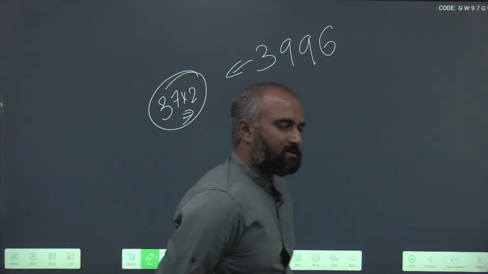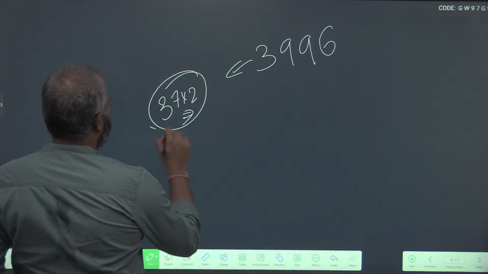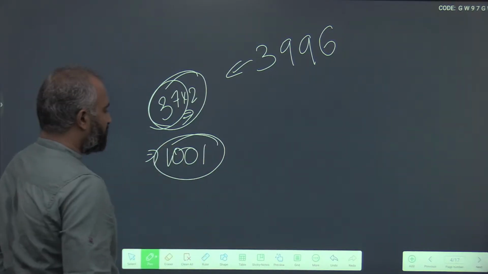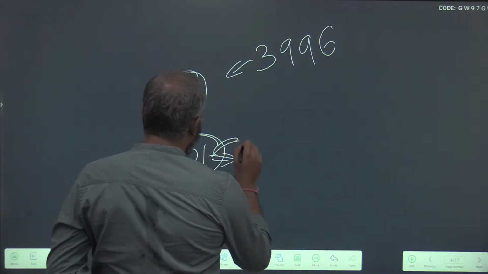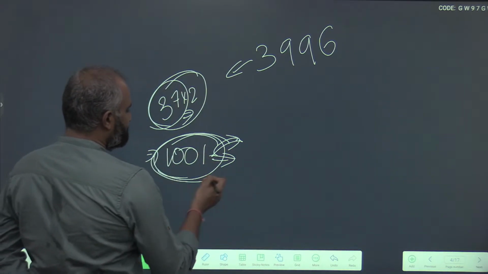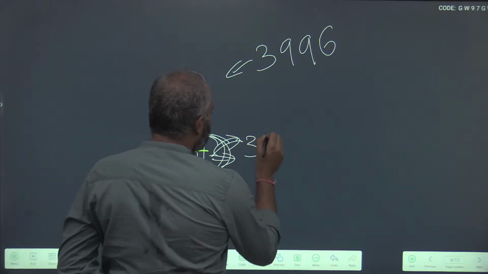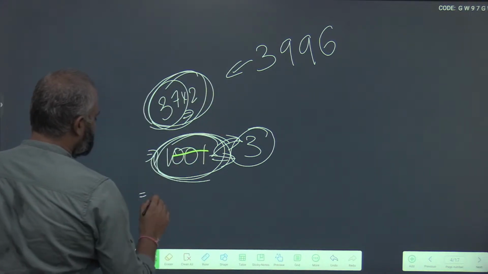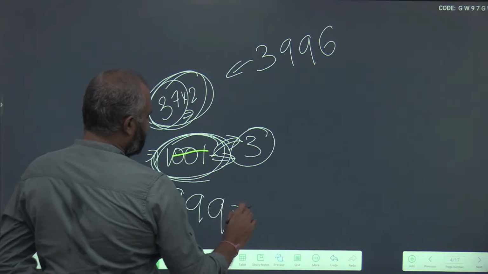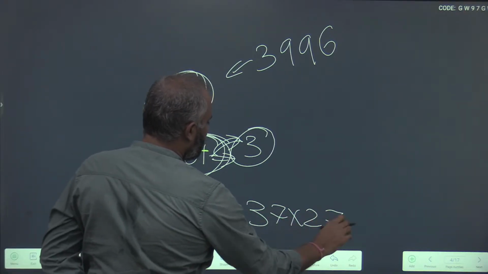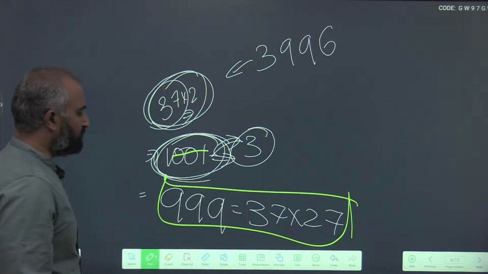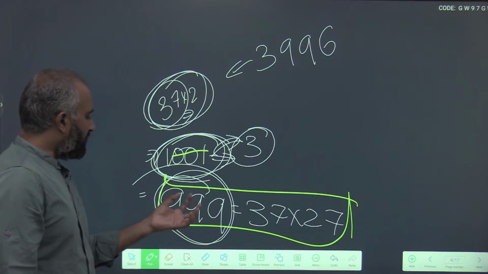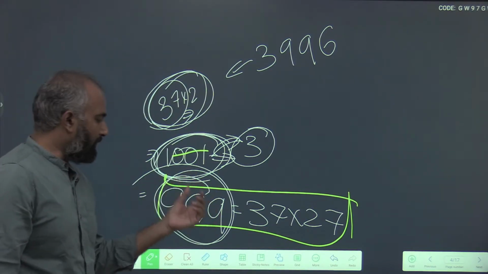What is the divisibility rule for 37? You know the same pattern in 2022 was regarding 1001. If you know that there are special numbers like this, 1001, you would have solved 3 questions in 2022 directly. Now this is also another special number. What is that special number? 999. 999 is 37 into 27. So the divisibility rule for 999 will be applicable for 37 too.